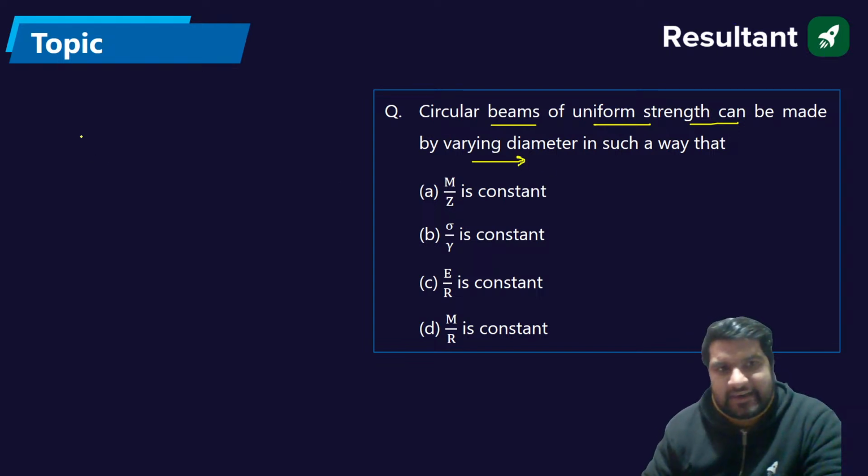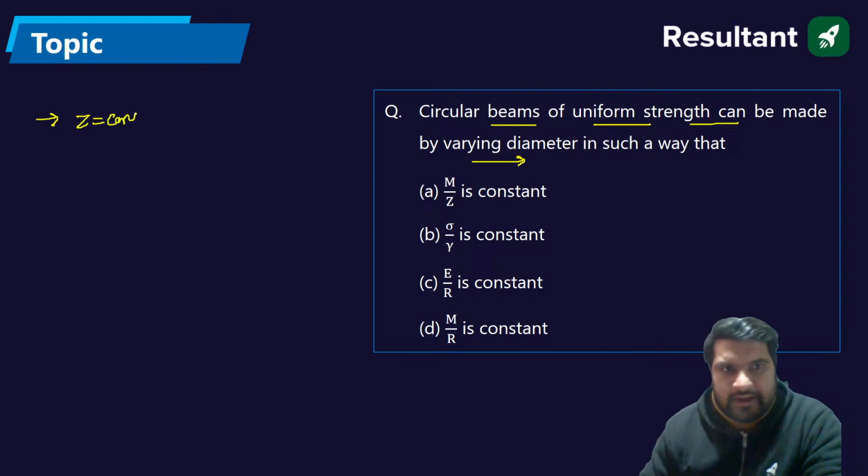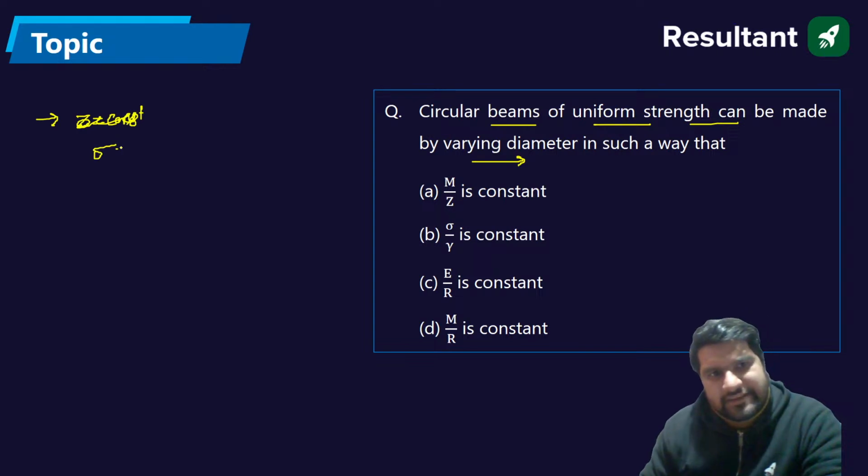So that means the strength is uniform. For the strength to be uniform, the bending stress sigma should be constant.